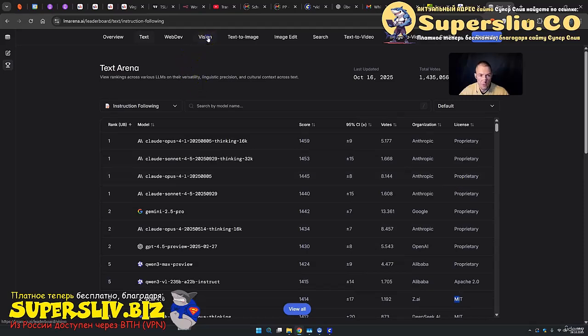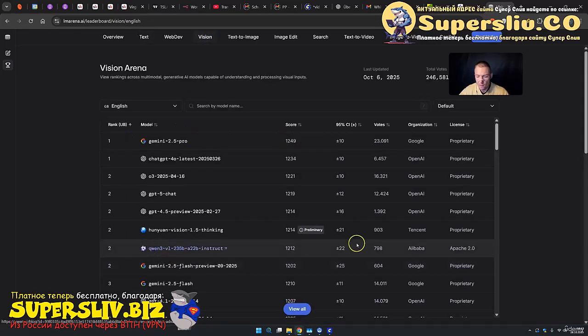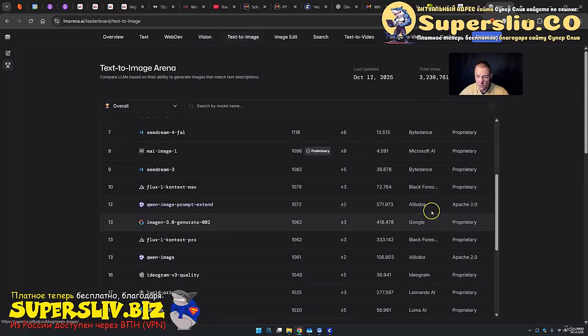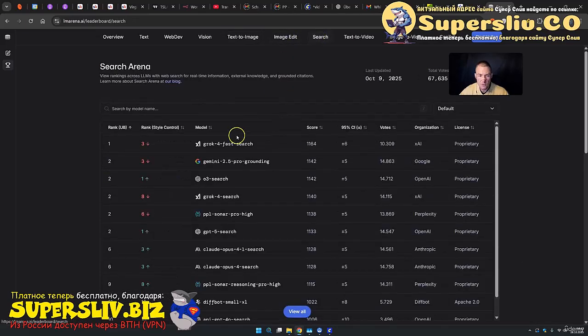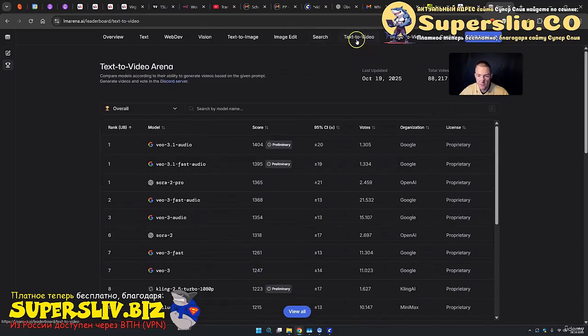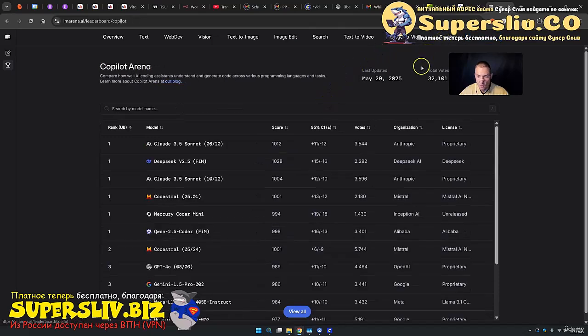Also here you can search through Vision for example, maybe for English, and there's Qwen 3 VL with an Apache 2.0 license. Text to image, Qwen Image with Apache 2.0. Image Edit, Qwen Image Edit with Apache 2.0. Search, Grok is on top. On text to video, you also see here the Wan models on top with an open source license. Image to video and the co-pilots.